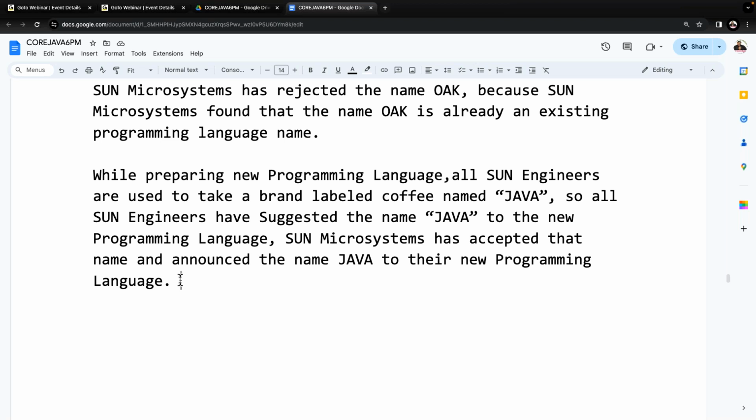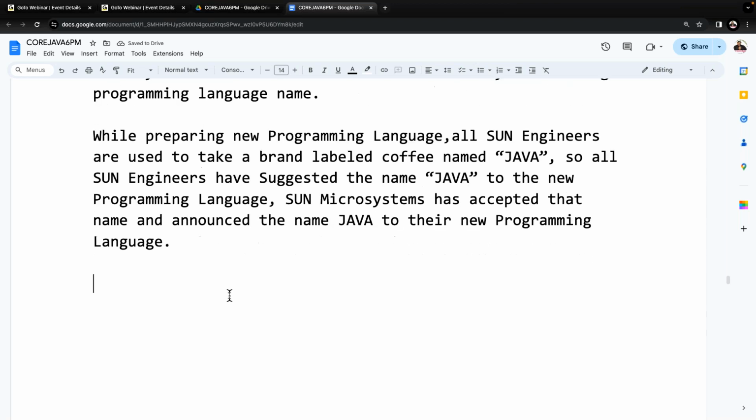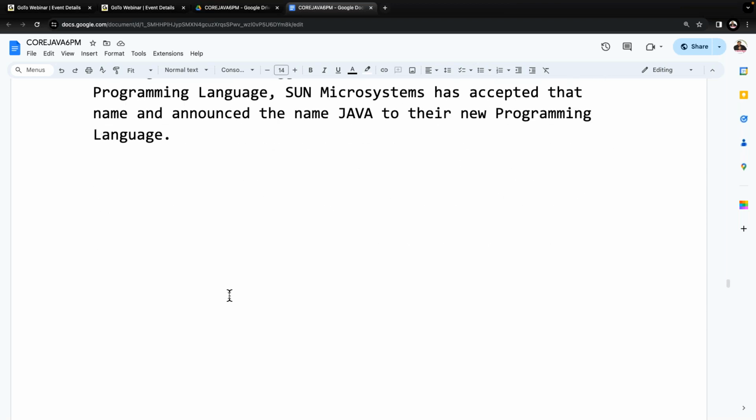Understand it clearly now. So, no abbreviations for JAVA. It's a coffee powder name. They liked that coffee very much. That's why they gave that name to the new programming language. That's it. There is no separate history for it. This is the only history. Clear? Fine, sir. Okay, sir. Good. The programming language was provided, they gave it a new name, and everything is fine.